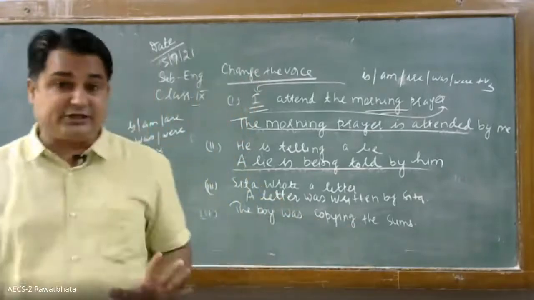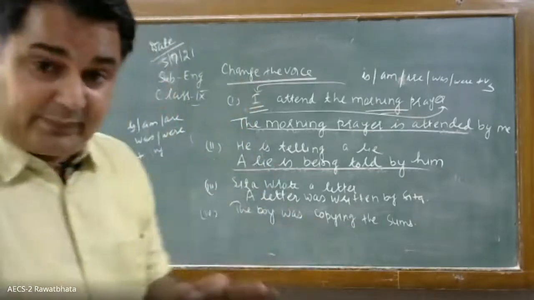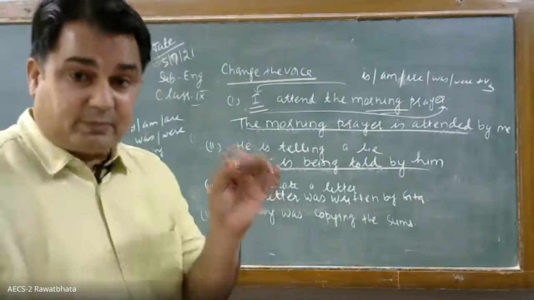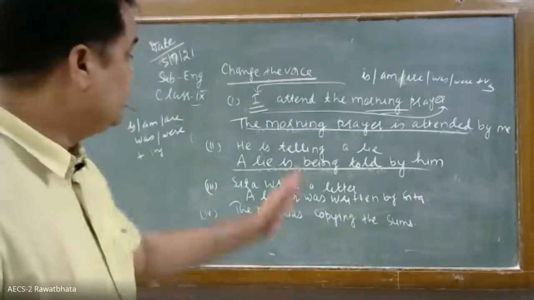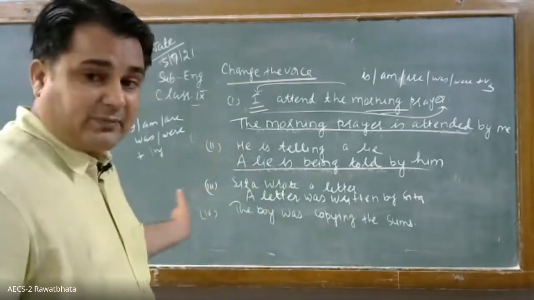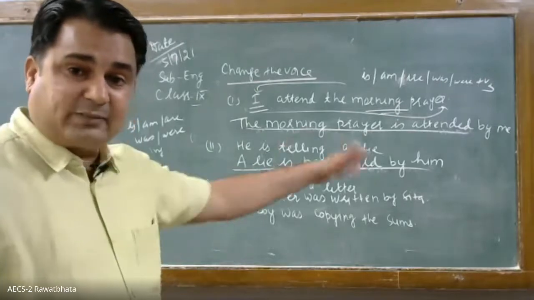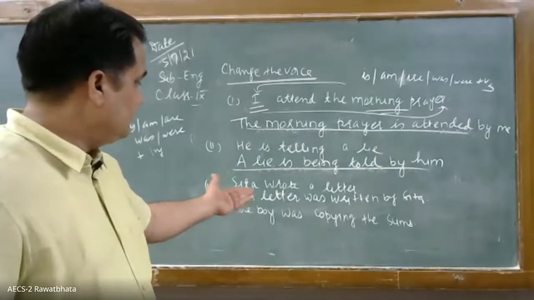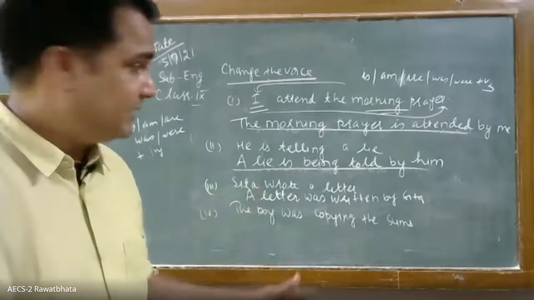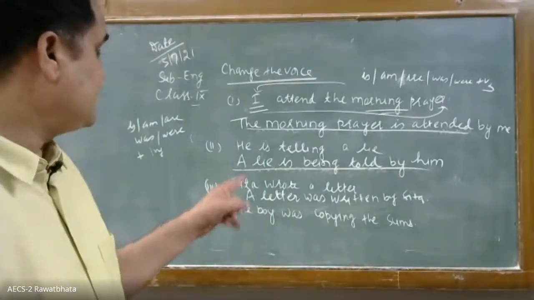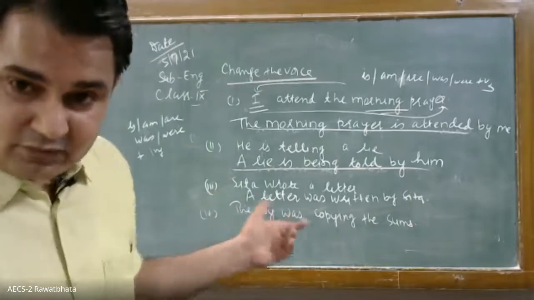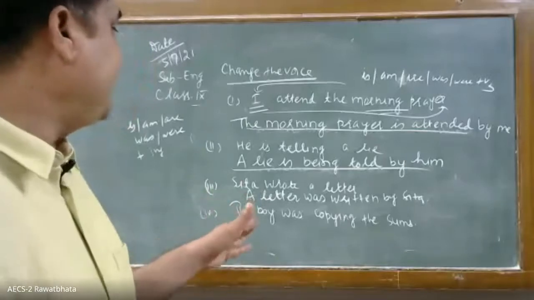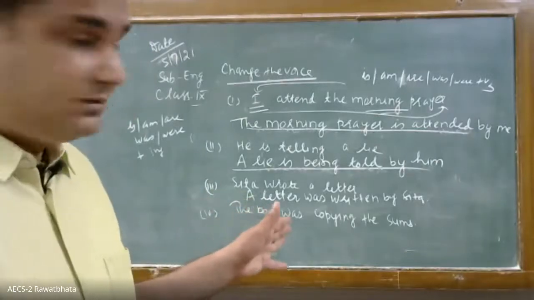If it is present continuous or past continuous, I told you that the object will come at the place of subject, subject will go at the place of object, and then was, were plus being. So the sums were being copied by the boy.